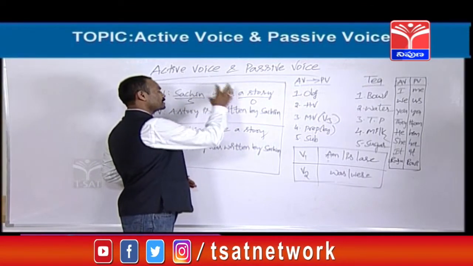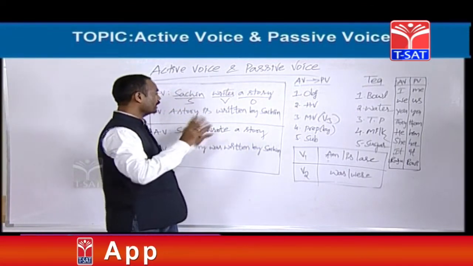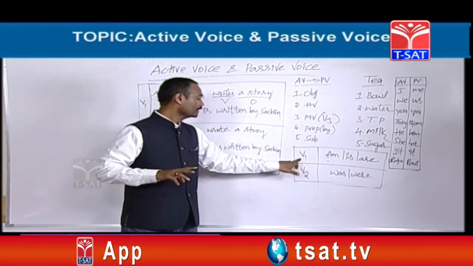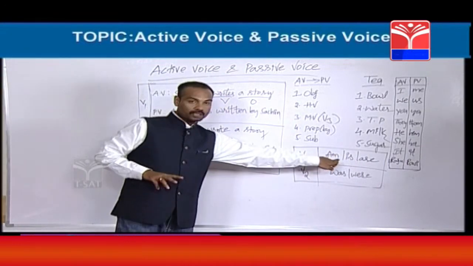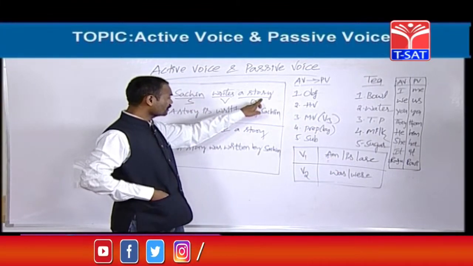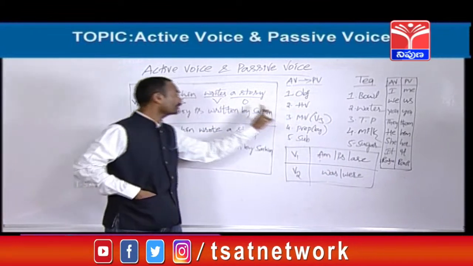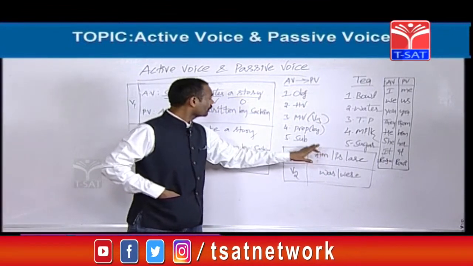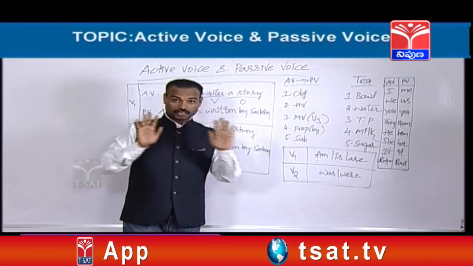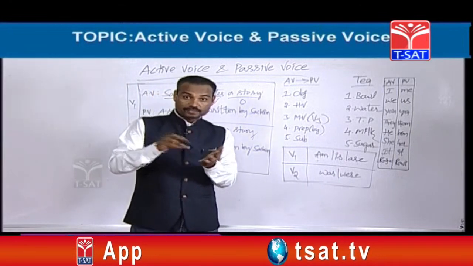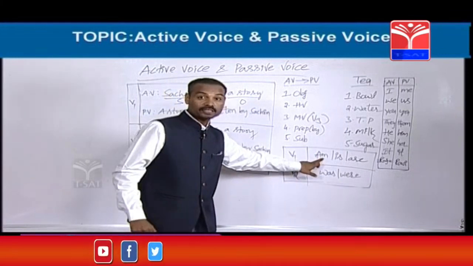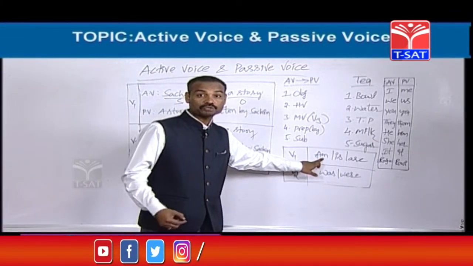When the main verb is in the first form in the active voice, you should take am, is, are. The B form should be taken from this list. For singular objects, is should be taken. For plural objects, are should be taken. And some of you may ask, sir, you are telling very clearly when we should take is and when are. That is clear. What about am, when is it taken, sir? Why don't you give one example?